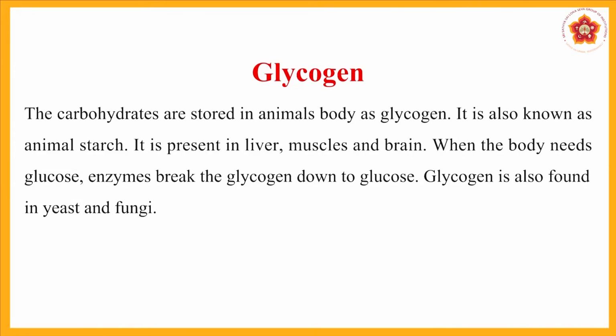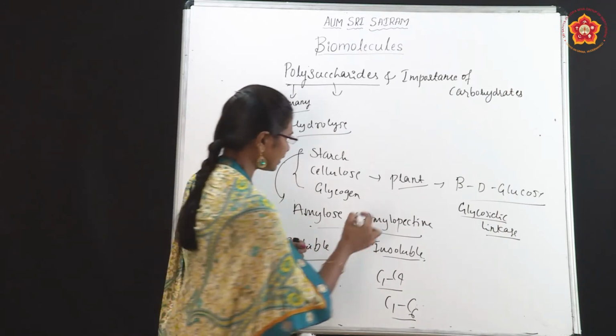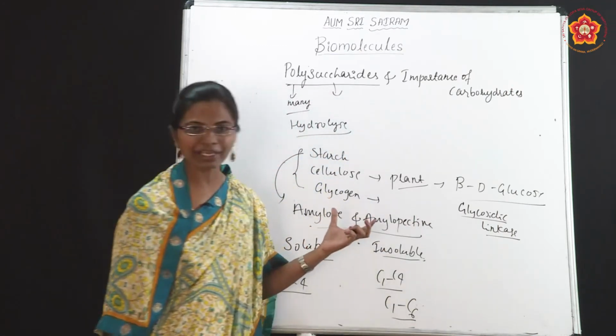Glycogen means the carbohydrates are stored in the animal's body as glycogen. It is also known as animal starch. It is present in liver, muscles and brain. When the body needs glucose, enzymes break the glycogen down to glucose, and glycogen is also found in yeast and fungi. So it is very important to know about glycogen.